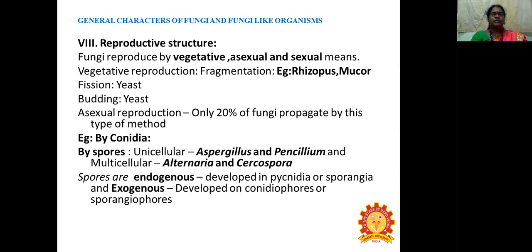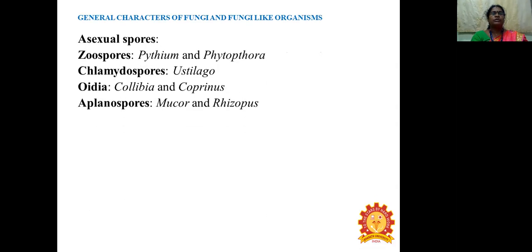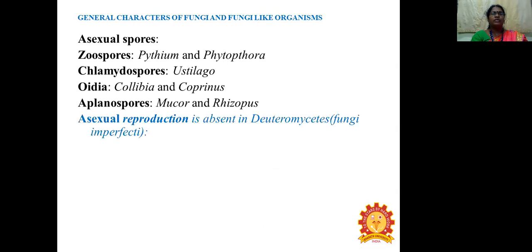Spores are endogenous, developed in pycnidia or sporangia, and exogenous, developed on conidiophores or sporangiophores. So asexual spores are zoospores, which can be seen in Pythium and Phytophthora. Chlamydospores can be seen in Ustilago. Oidia can be seen in Collybia and Coprinus, and aplanospores can be seen in Mucor and Rhizopus. Asexual reproduction is absent in deuteromycete fungi, so they are also called fungi imperfecti.